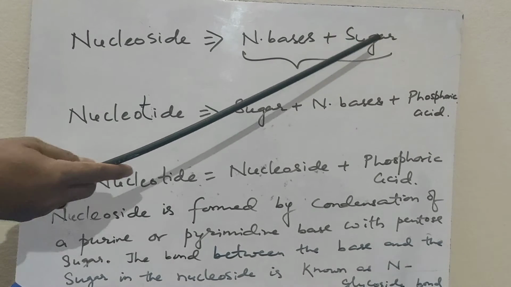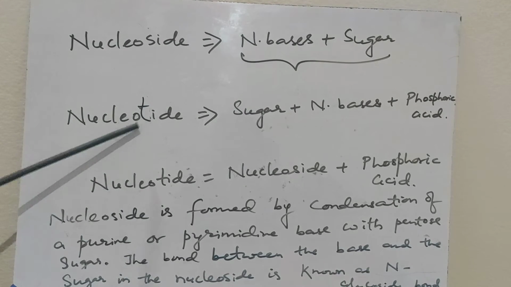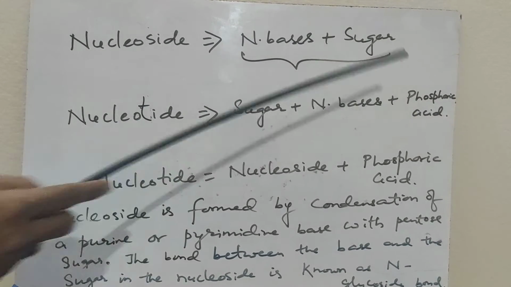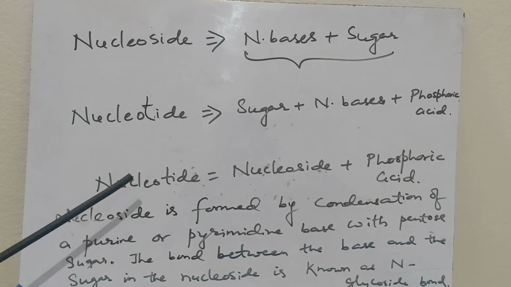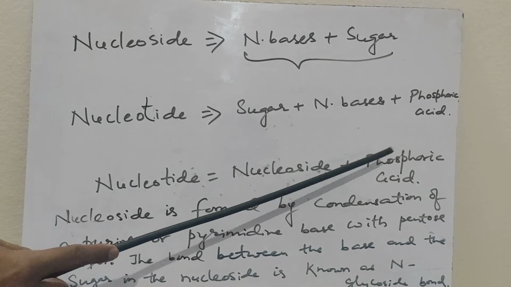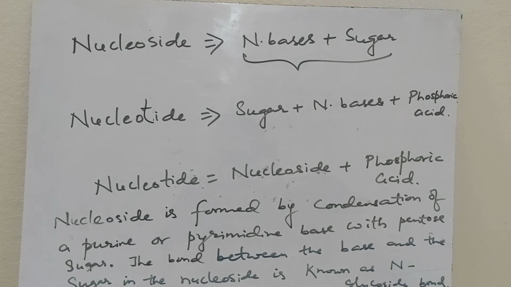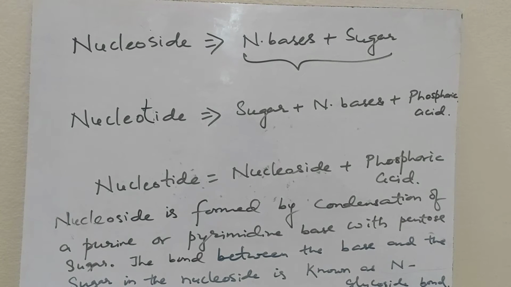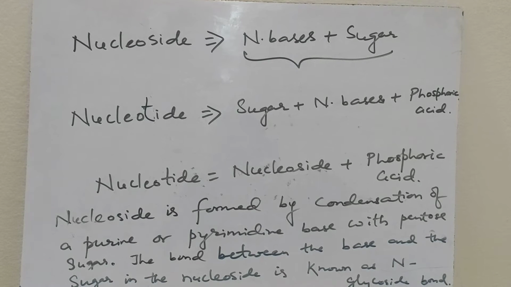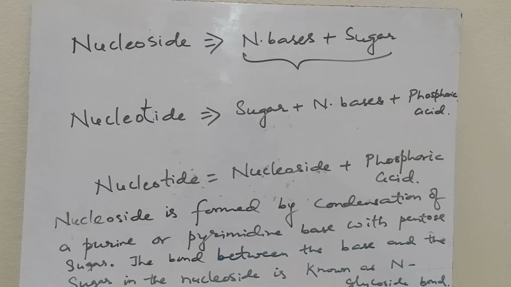Nucleoside is nitrogenous base plus sugar. Nucleotide is sugar plus nitrogenous base plus phosphoric acid. So we can say that nucleotide is nucleoside plus phosphoric acid. Nucleoside is formed by condensation of a purine or pyrimidine base with pentose sugar.